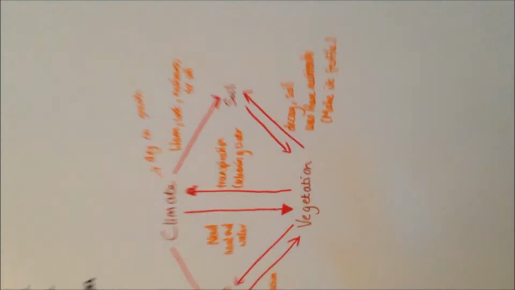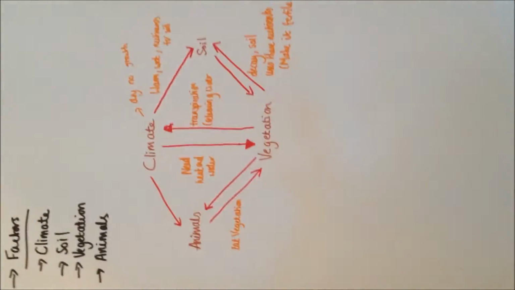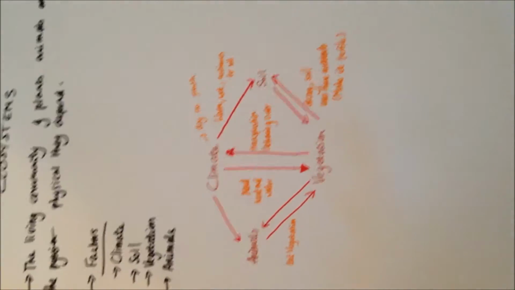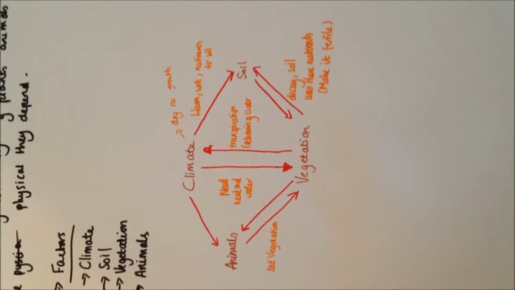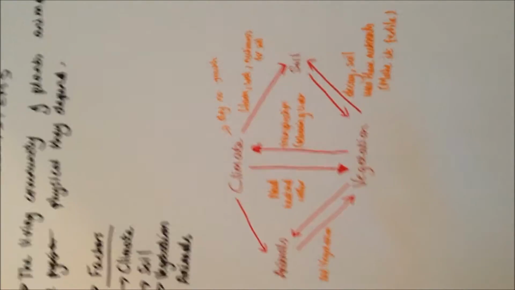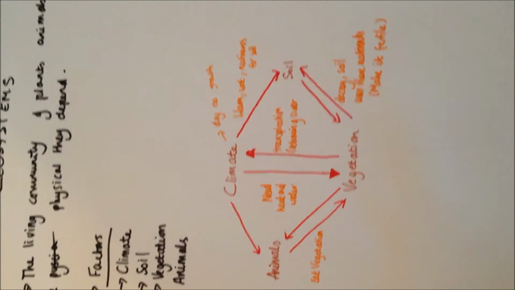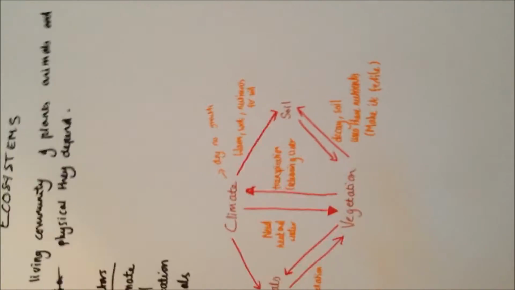Now the soil then affects the vegetation, as if the soil is not fertile, the vegetation can't grow. However, from this arrow here, you can see that vegetation also affects the soil. This is because when leaves decay, they allow the soil to take up its valuable nutrients again to help make the soil fertile. Climate also affects vegetation, as plants need heat and water to grow, obviously, but vegetation also affects